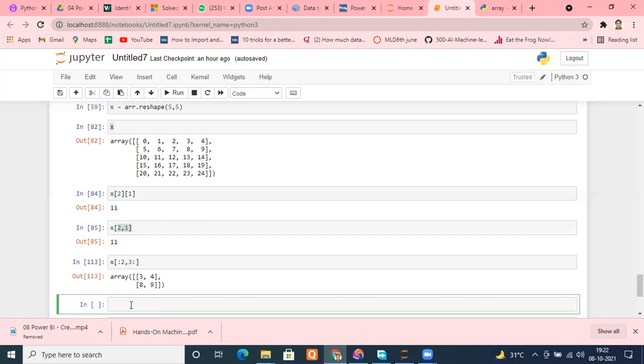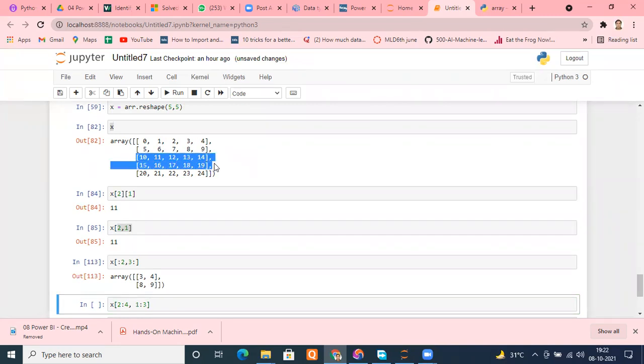It should be x[2, 1; 3]. X[2:4, 2:4]. Okay, [:, 1:3]. So from 2 to 4, we will get 2 and 3, right? So we'll get these two rows, right?